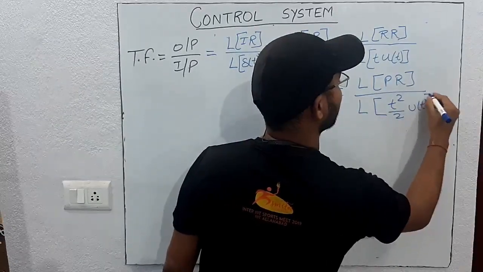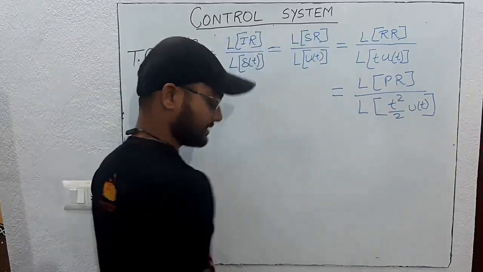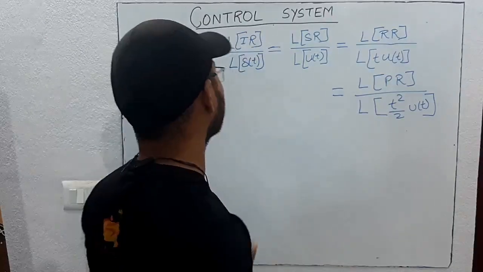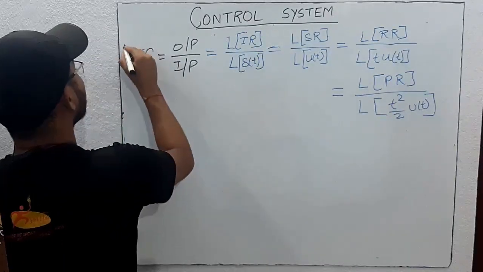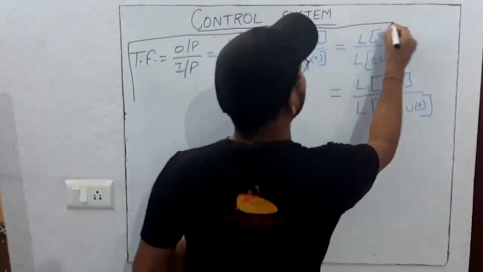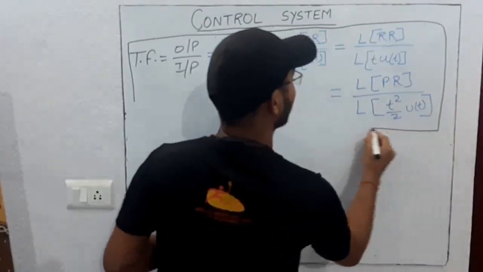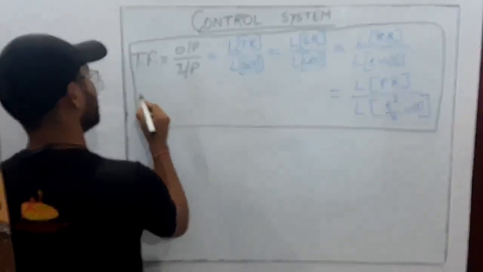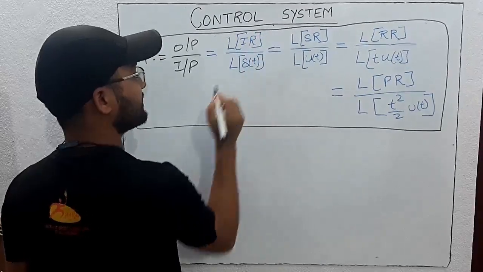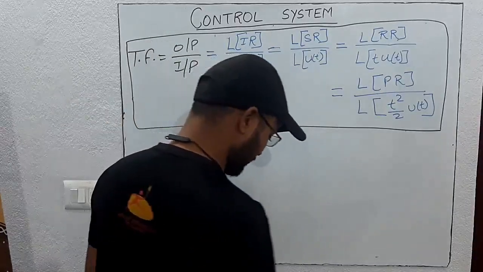We denote the parabolic input as t square by 2 into unit step. So this is the transfer function for various inputs. Basically, the transfer function is output response by input response.